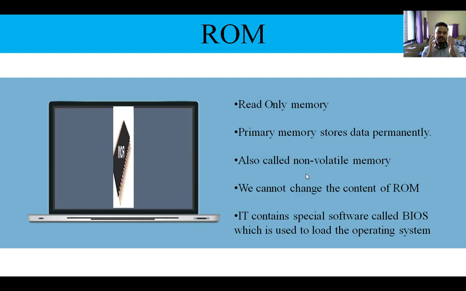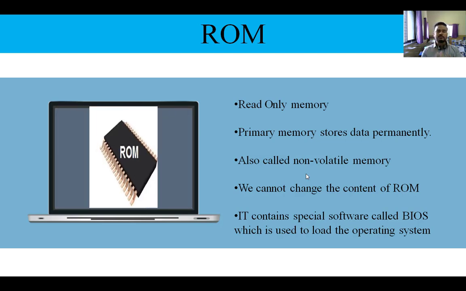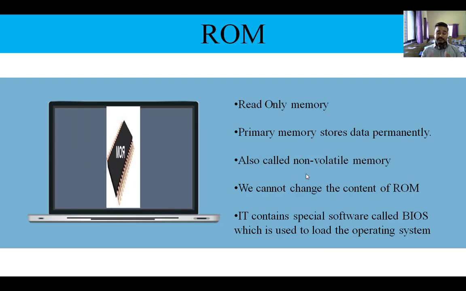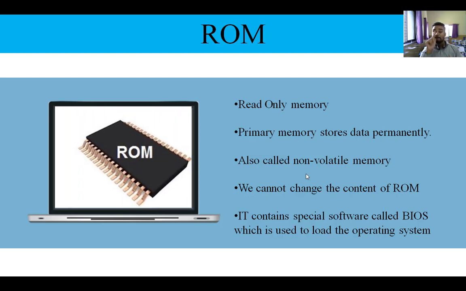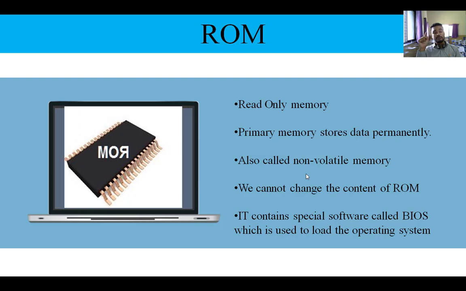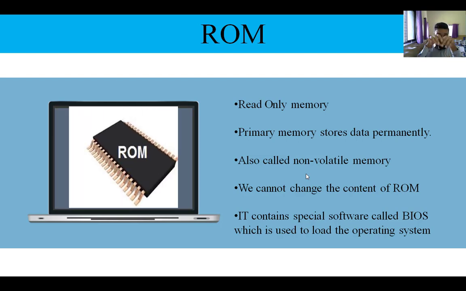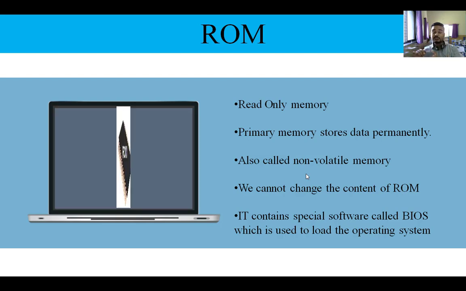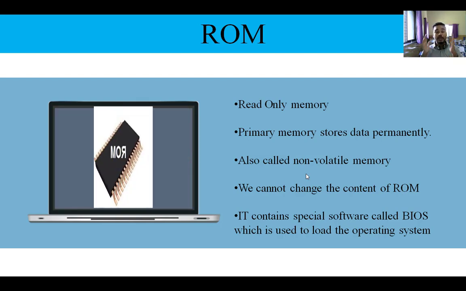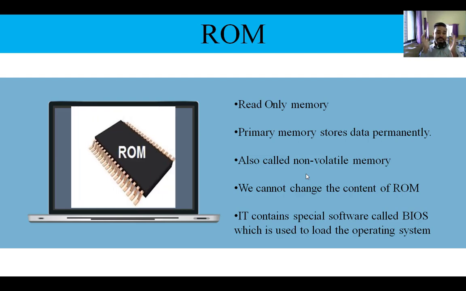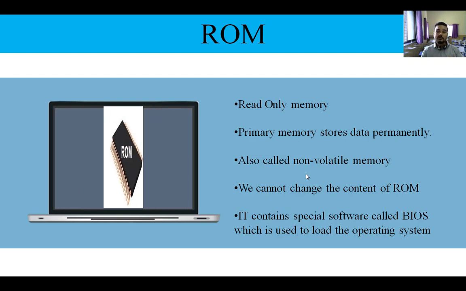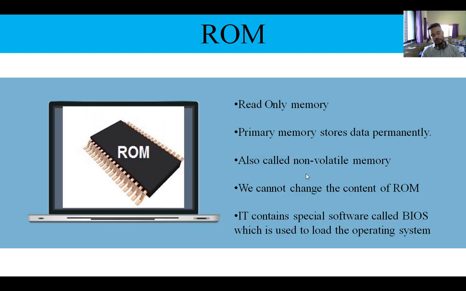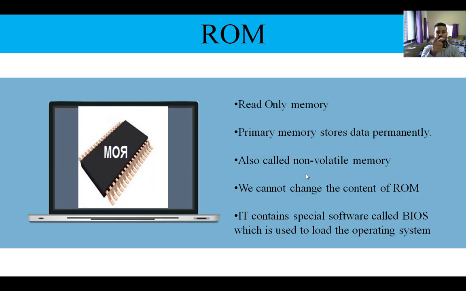Because the necessary important software because of which our computer or our phone will start is called BIOS, which means basic input output system. That system is stored on the ROM. So these kinds of software are stored on ROM, and that is why we cannot change the content of ROM. Understood about ROM? Very good.